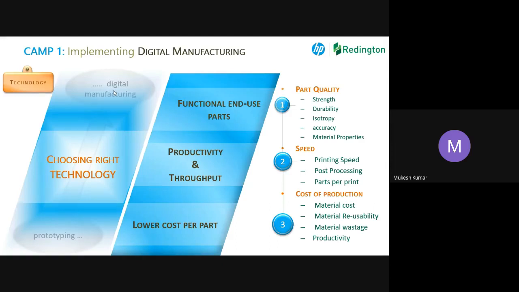When I'm printing my part, my expectation is that it should be as good as my injection molded part. What I mean is X, Y, and Z: all three axes should be equal for me. Only then can I say yes, it is a usable part that I can print and put into my application forever. Unless your part is fully isotropic and completely dense in XYZ, I will not be able to use it, because there will always be a doubt in my mind that if my part has some porosity inside, if it goes from 100% to 95% of my strength, then the part is likely to fail.